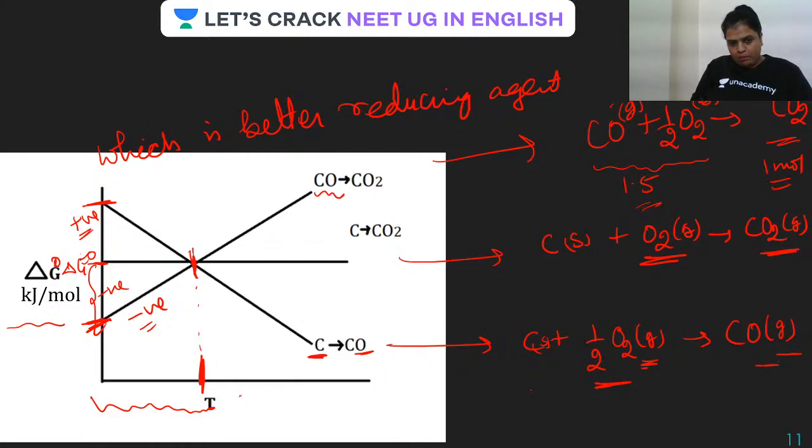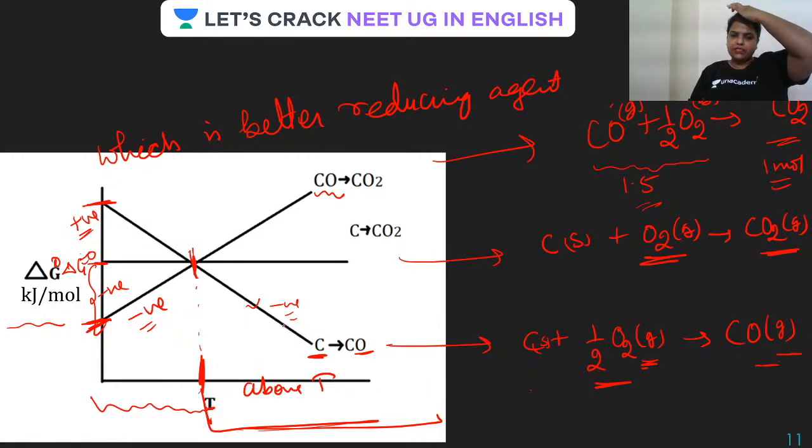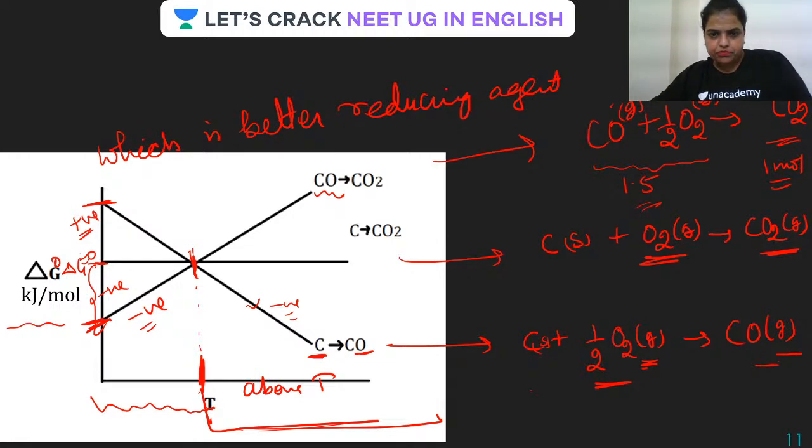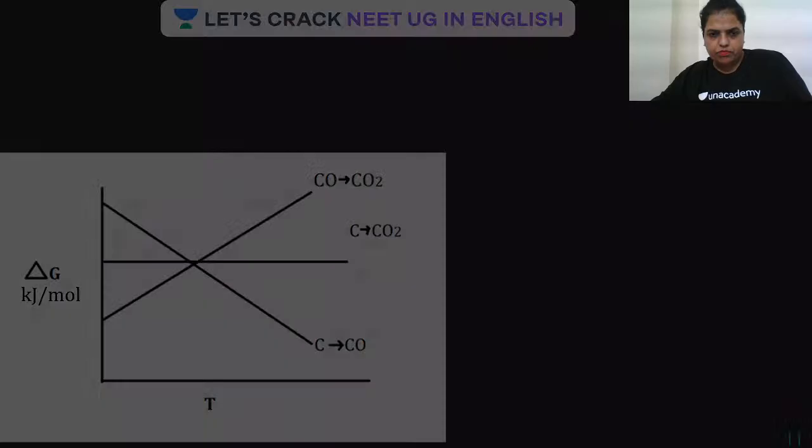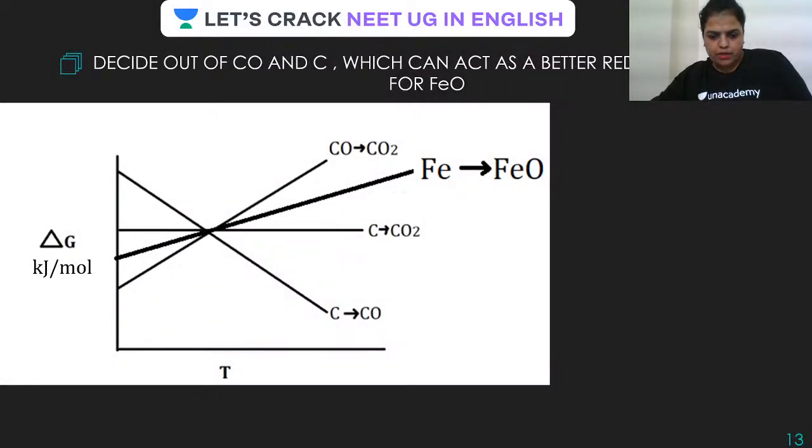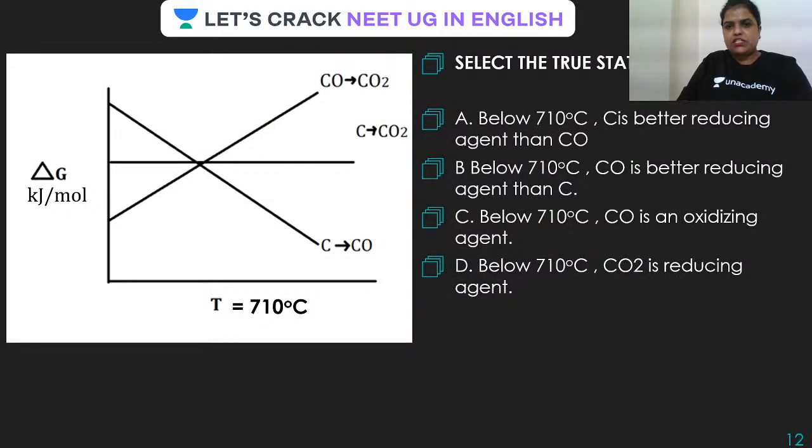And above temperature T, this side, this particular one is going negative. So which is a better reducing agent? Yes. So when you increase the temperature, carbon becomes the better reducing agent. Is that clear? Now let us read it more precisely, guys. Yeah. This is the question. Select the true statement.